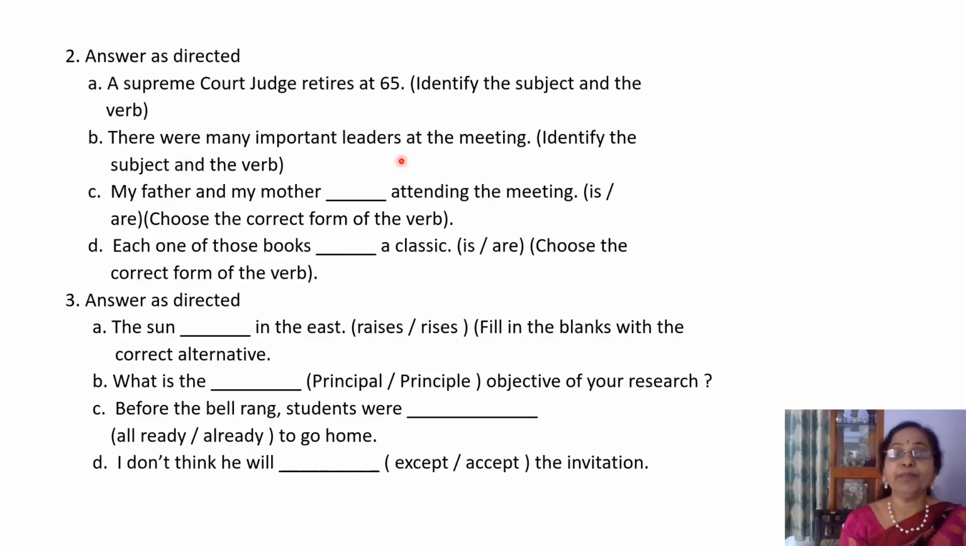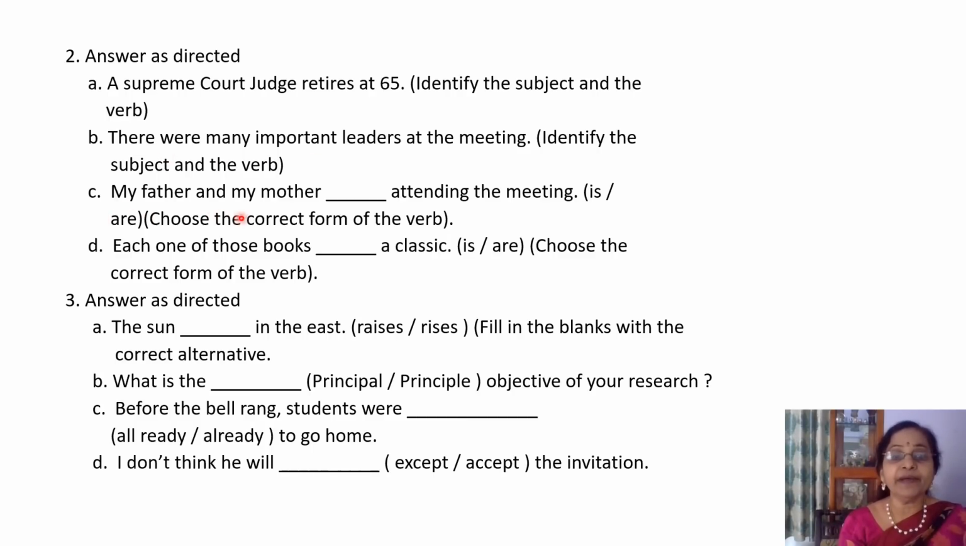There were many important leaders at the meeting. Identify the subject and the verb again. Here many important leaders is the subject and the verb is were. There were many important leaders in the meeting. So important leaders is the subject and were is the verb.